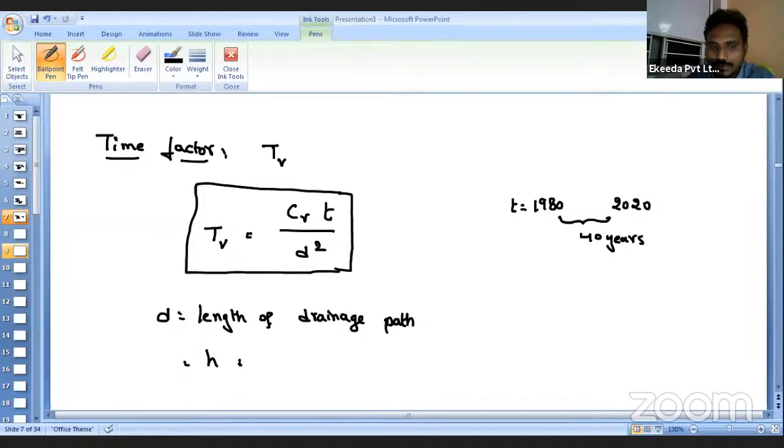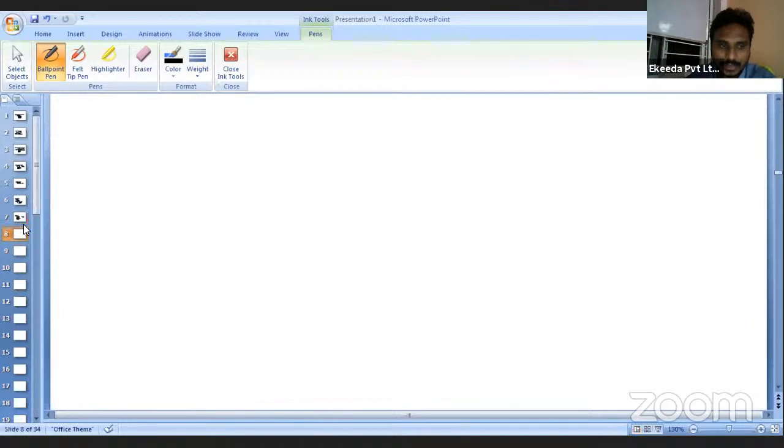As we have already discussed, if it is one way, then the length of the drainage path is nothing but H. Similarly, H by 2 when we have two-way motion. And what is meant by Tv here? Tv is nothing but a dimensionless parameter which defines the degree of consolidation.